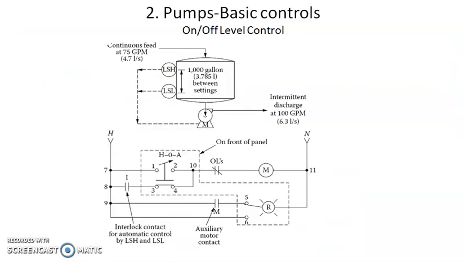Here one simple on-off control scheme is used. In this on-off control scheme, it controls the level, and this level can be controlled by switching the pump on or off. Now here you see in this example, it consists of a tank, and this tank has 2 limit switches. One is the low level limit switch, and the upper one is the level limit switch high. In that case, the upper limit switch high indicates the high level, and the lower limit switch indicates the lower level.